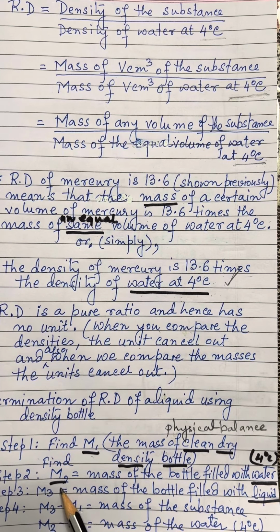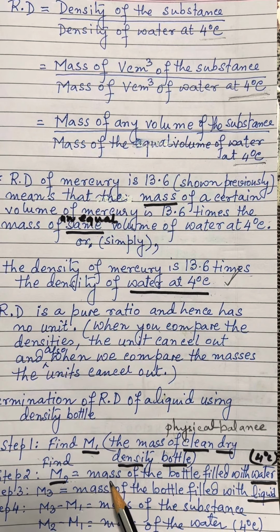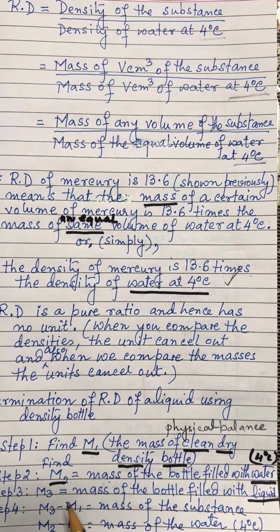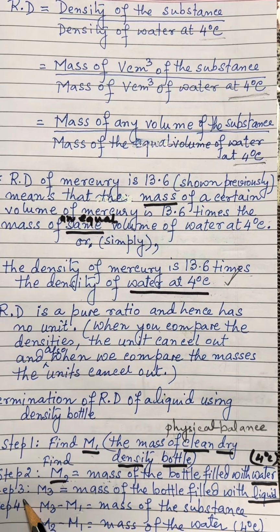Next, step 2. We find out mass M2. What we do is, we take the density bottle, fill it up entirely with water, put the stopper. As the water runs out of the hole, we wipe it dry, and then we take its mass. Now, we have to remember that the water is at 4 degrees Celsius. So, that gives us the value of M2. Step 3.